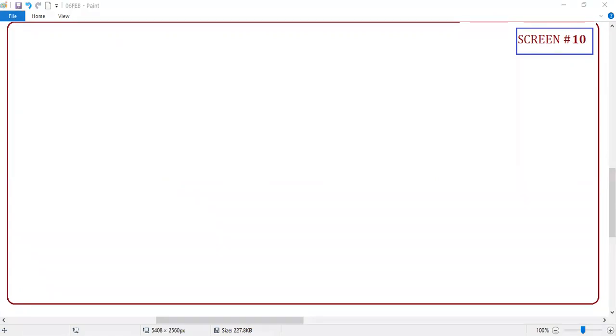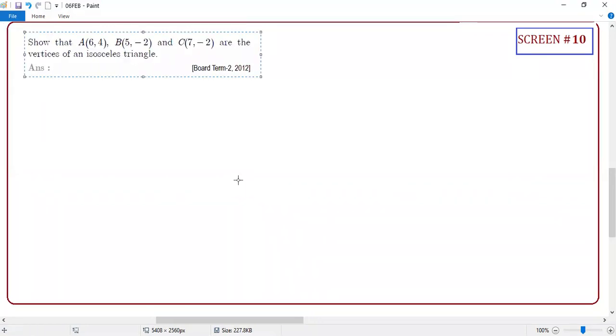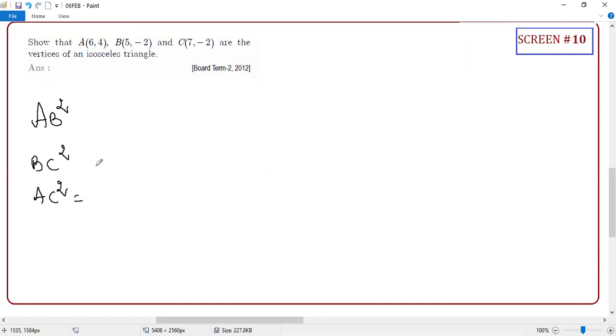Guys, there are so many times these kinds of questions are repeated, student, right? You will see. I'll give the worksheet, and all these questions will come in the worksheet which I'm going to send today. They didn't ask about a right angle or something. They are asking only isosceles triangle, and they are giving the name also. Guys, it's very simple. You are going to find AB square, BC square, and AC square. Three lines and the answer is ready. You are going to say whether it's isosceles or not. Who is going to stay with me and answer?